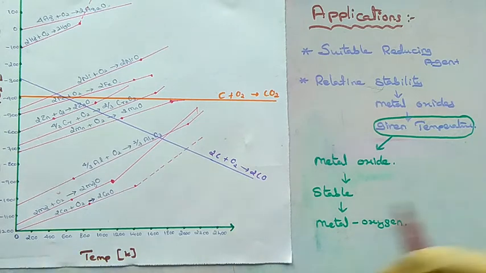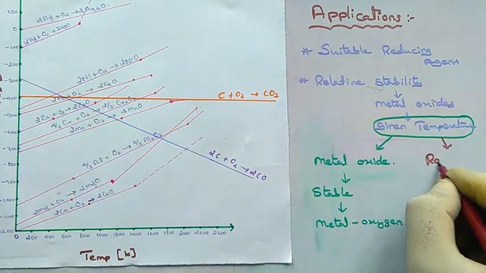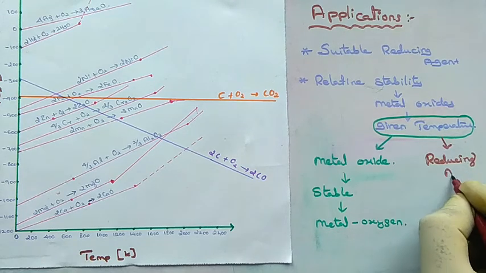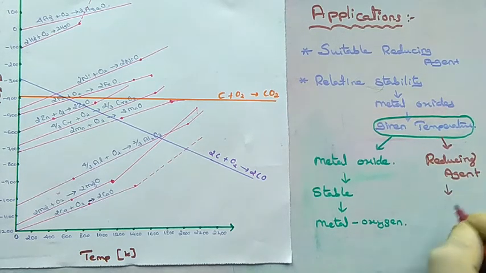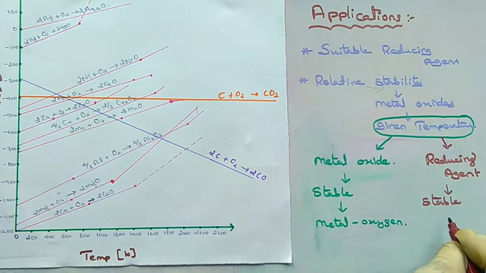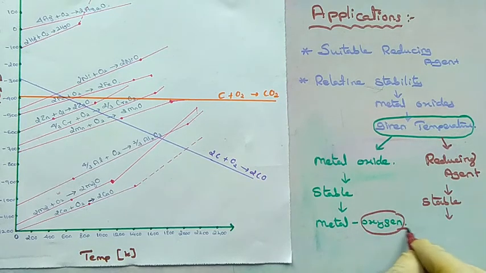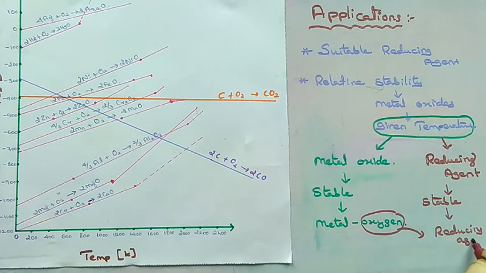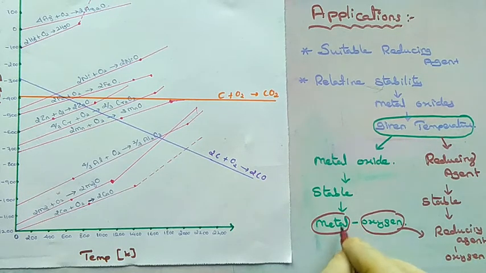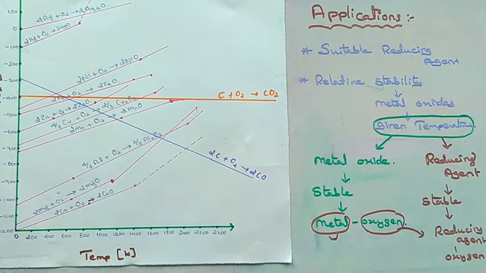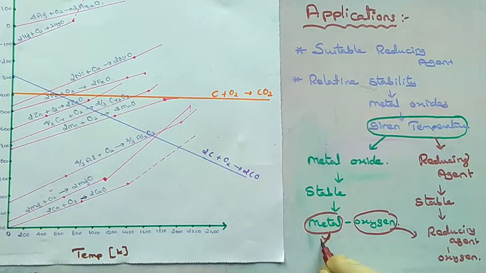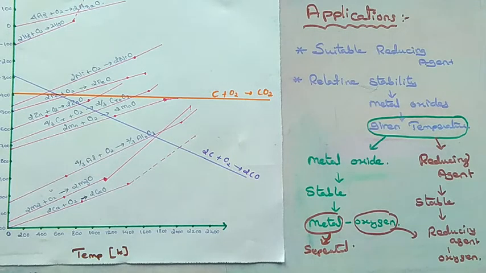If at the same temperature the reducing agent is stable, but the metal oxide is not stable, then the oxygen will be retrieved from the metal and it will be combined with the reducing agent. So based on this only, we will select a suitable reducing agent for a reduction reaction. Metal can be separated easily. So based on this relative stability only, we will select a suitable reducing agent for a reduction reaction.